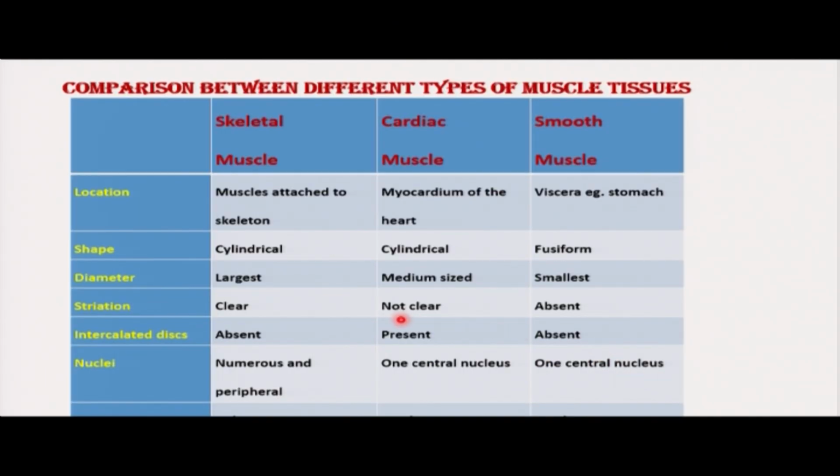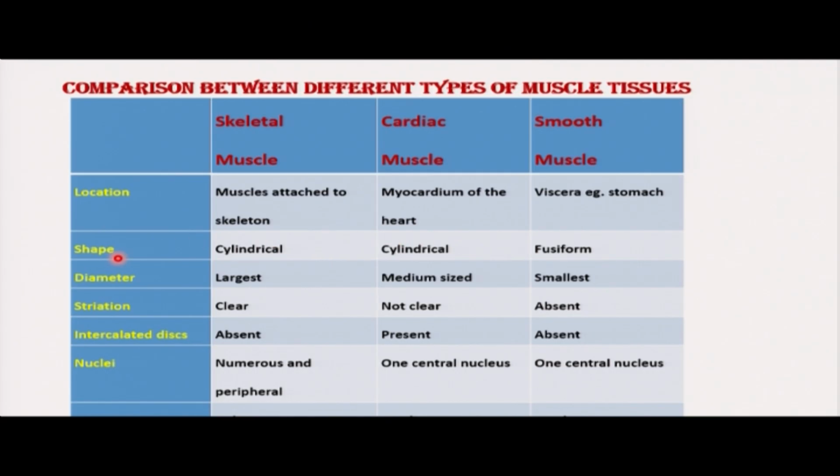Then how are these three types different? Here we have skeletal muscle, here we have cardiac muscle, here we have smooth muscle. Location where we find them. Skeletal muscles are attached to skeleton. As we have seen, these muscles are attached to skeleton. Then cardiac muscles are attached to myocardium of the heart, or they are attached to muscles of the heart. Remember, the heart doesn't have bones. Then smooth muscles are found in the visceral organs like stomach, large intestine, small intestine, and even in blood vessels.